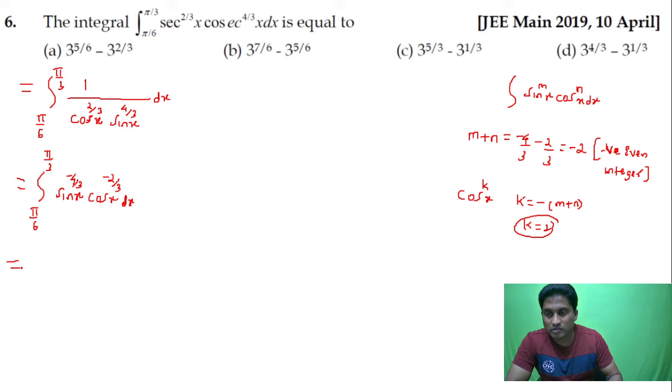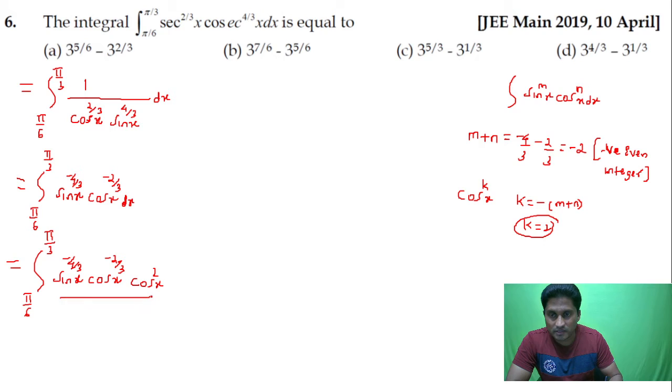So this is equal to the integral from pi by 6 to pi by 3 of sin x to the power of minus 4 by 3, and then cos x to the power of minus 2 by 3, and then I will multiply by cos square x and divide by cos square x, and then dx.